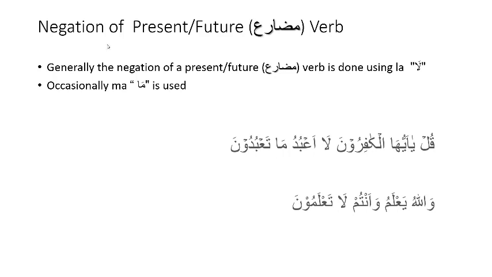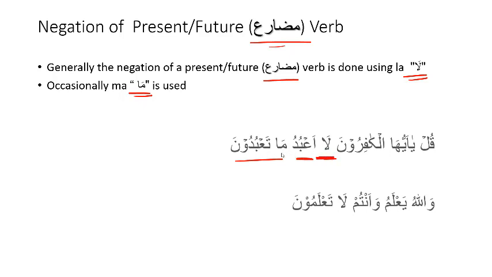Next, negation of fail mudare. Generally, a negation of fail mudare is done using la, but occasionally ma can also be used. Here are some examples. قُلْ يَا أَيُّهَا الْكَافِرُونَ لَا أَعْبُدُ مَا تَعْبُدُونَ. So la is being used to negate a fail mudare. A'budu means I worship. La a'budu means I do not worship.